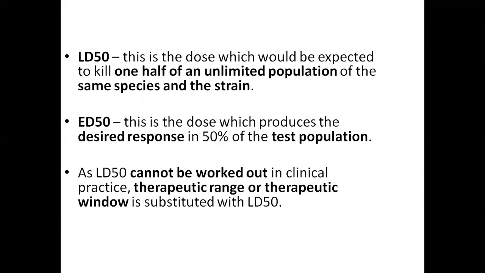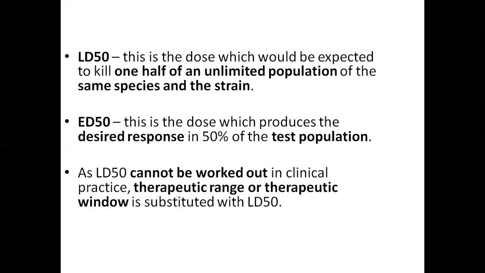So what is lethal dose? Lethal dose is the dose which would be expected to kill 1/2 of an unlimited population of the same species and same strain. And coming to the effective dose 50, this is the dose which produces the desired response in 50% of the test population. As LD50 cannot be worked out in clinical practice, therapeutic range or therapeutic window is substituted for lethal dose.